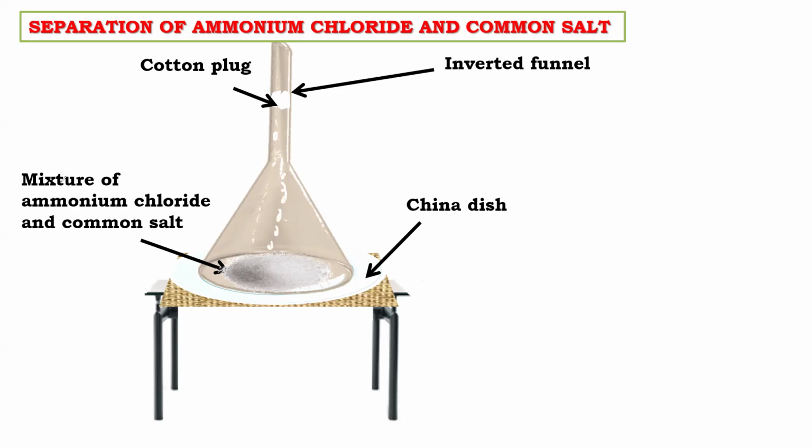But from outside, who will cool it? Outside air will cool it. Air will cool it from outside or not? Tell me. So now what will happen to all these vapors, beta? They will condense here and solidify here. Can you see? On the surface, whatever substance you get here will be your ammonium chloride. And below here, what will be there? NaCl. So I have separated salt and ammonium chloride or not, tell me?